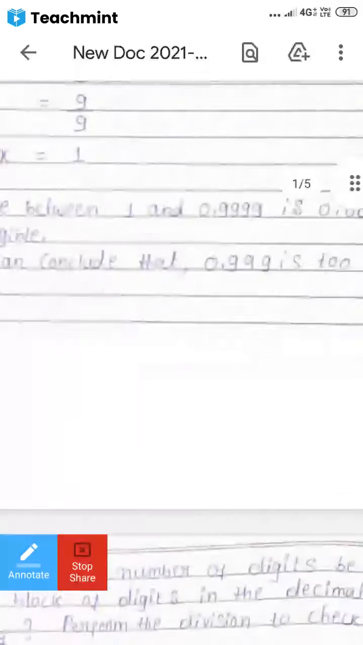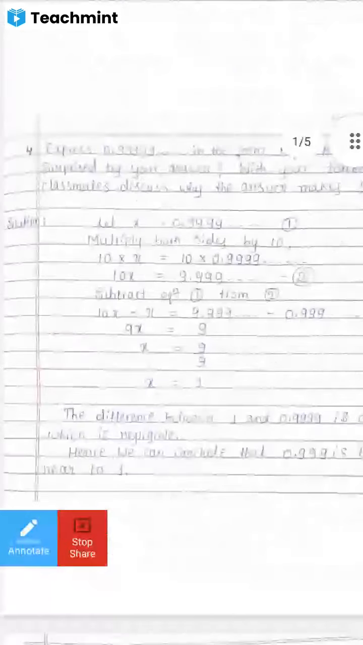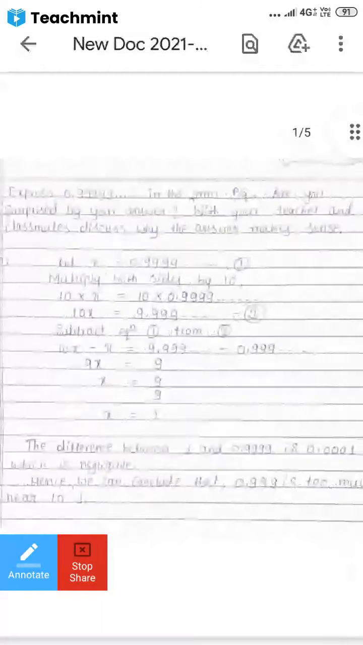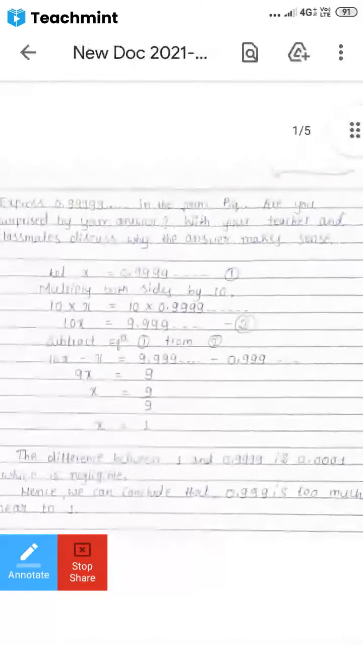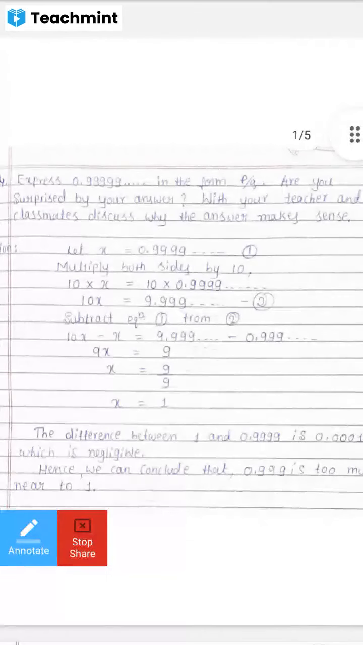So our question is like this. Look at the question actually. Express 0.9999 and so on in the form p by q. Are you surprised by your answer? With your teacher and classmates, discuss why the answer makes sense. Okay, so first we have to see the answer for the surprise. What is the question actually? Try to understand the question.